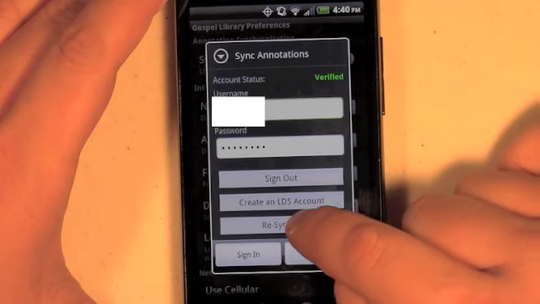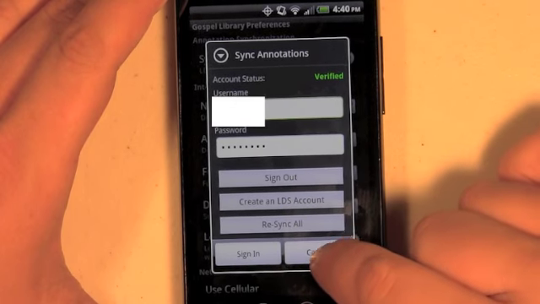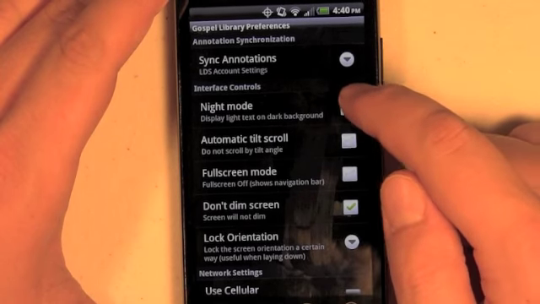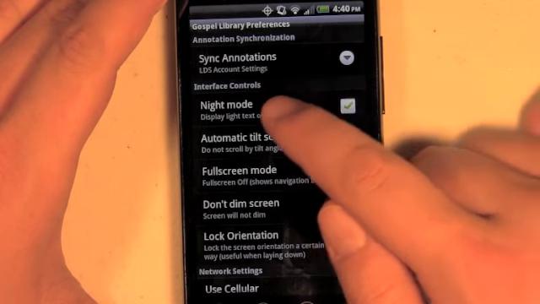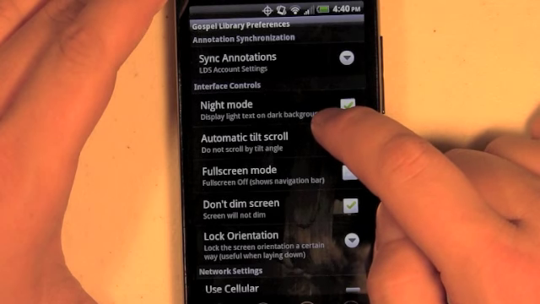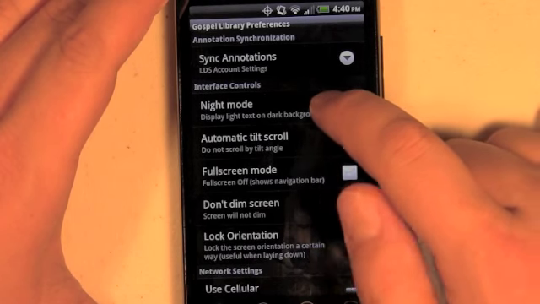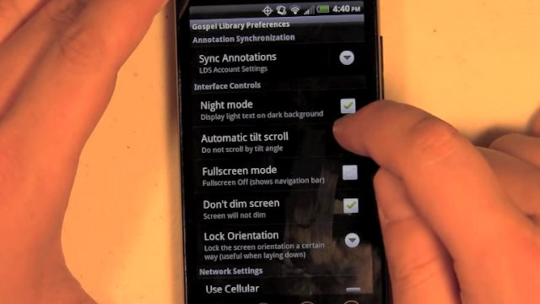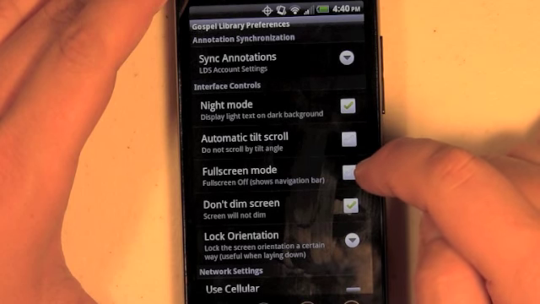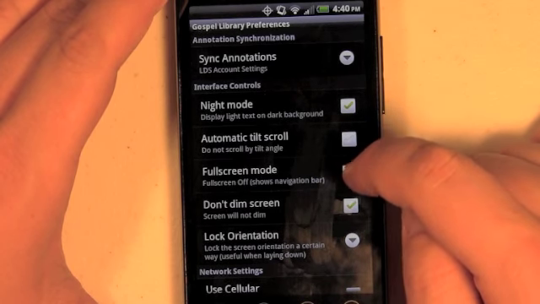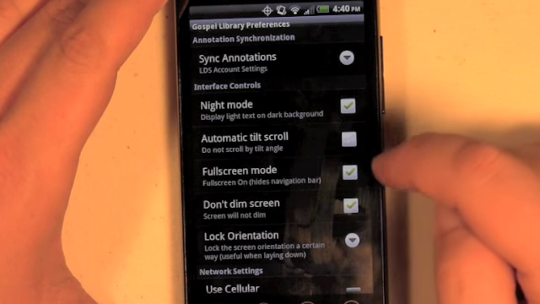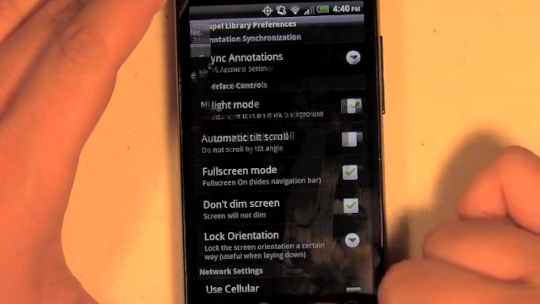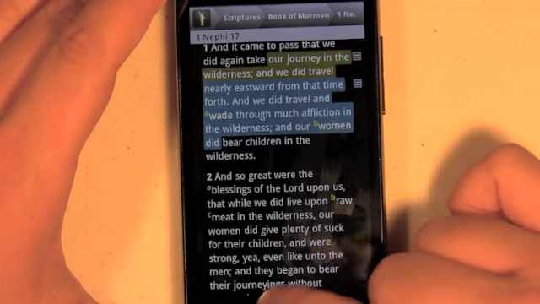Sync annotations has to do with the user account you're signing into, the LDS account that is getting annotations synced to it. We also have settings for night mode that we just explored. Automatic tilt scroll that allows you to scroll based on the tilt angle of the phone. We can run the application in a full screen mode that will hide the navigation bar at the top, as you can see.